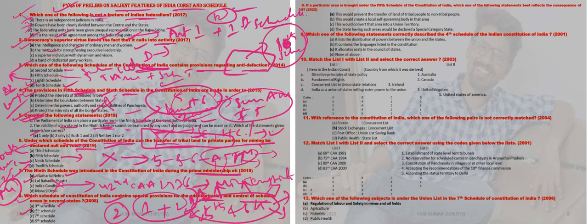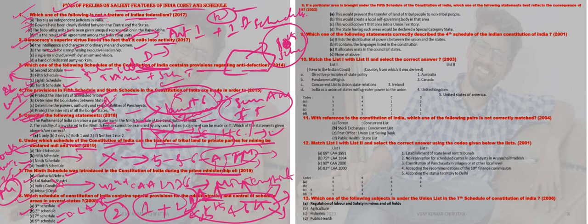The third schedule is again oath and affirmation. The seventh schedule deals with the distribution of powers between the center and state. And the ninth schedule deals with land reform and the abolition of the Zamindar system.